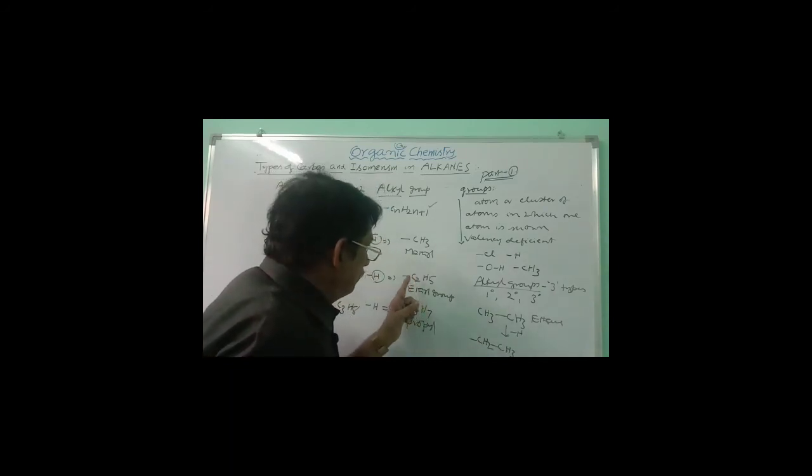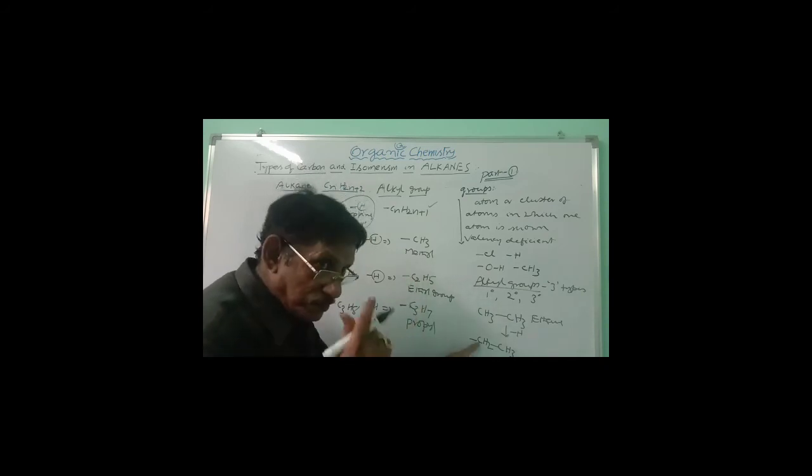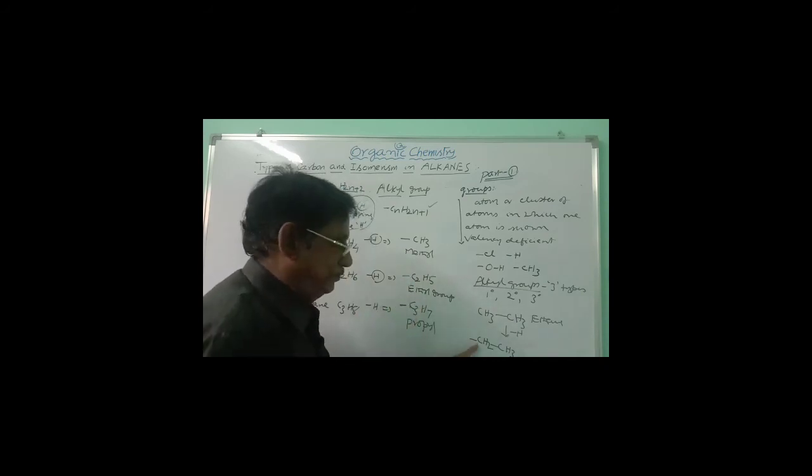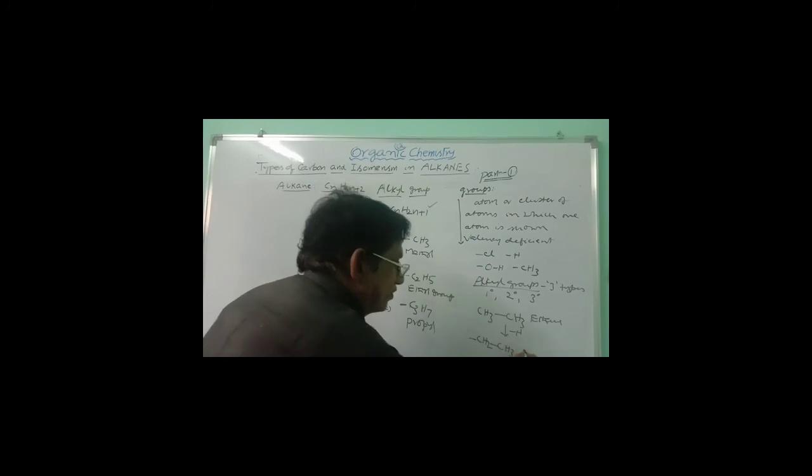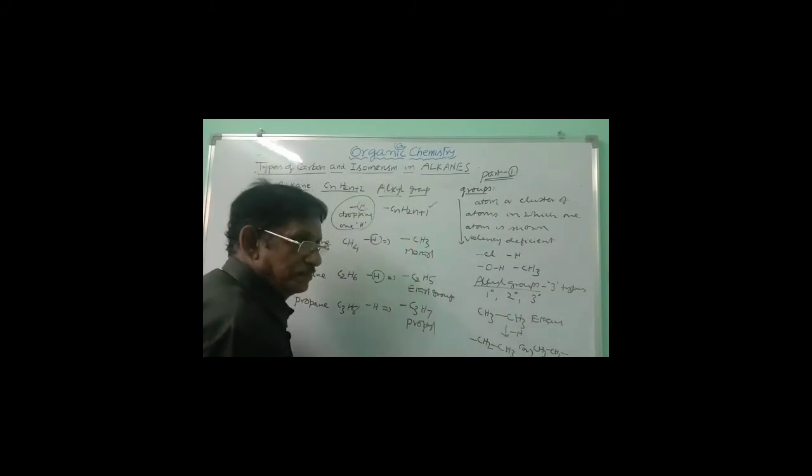Or if you remove from the other carbon, then it is CH3CH2 with the point of attachment. This is ethyl. Clearly writing CH3CH2-, -CH2CH3.